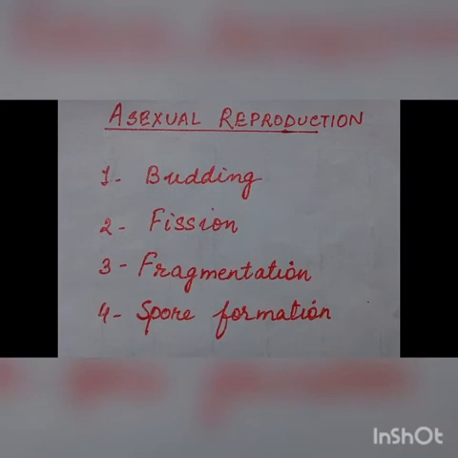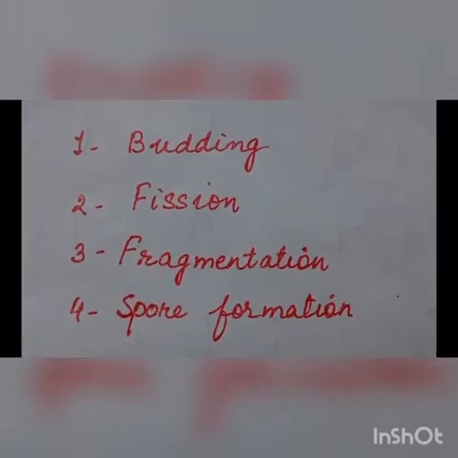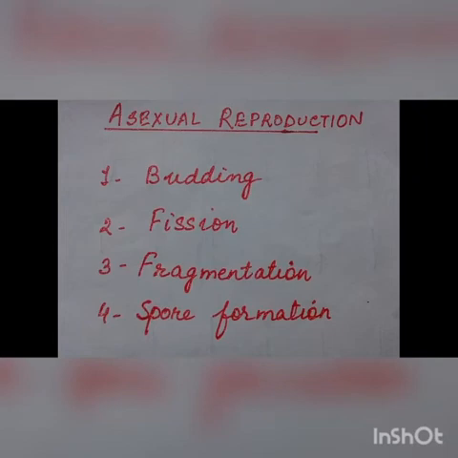Now, first we are going to study about asexual reproduction. What is asexual reproduction? Asexual reproduction is the process in which the individual can give rise to a new individual by themselves. They can split into one or many individuals. So that is known as asexual reproduction. And here the daughters, the individuals, give rise to their clones. They are the exact copy of the parents. 4 types are there: budding, fission, fragmentation and spore formation. We are going to study one by one all these 4 different types of asexual reproduction.